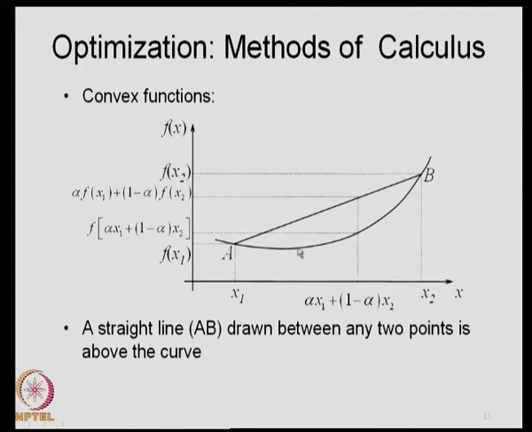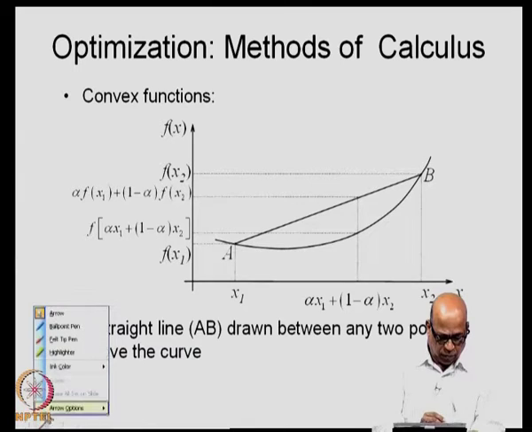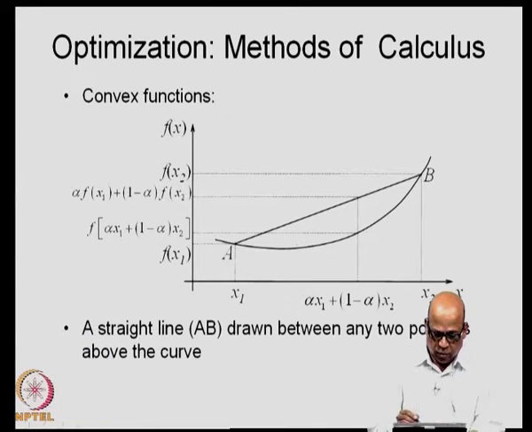What is the feature of this function? Let us say that you join any 2 points on the curve. This is a functional curve. Let us say you join any 2 points. This straight line will always be above the curve. You take any 2 other points like this, you join this point and this point, this will still be above the curve.